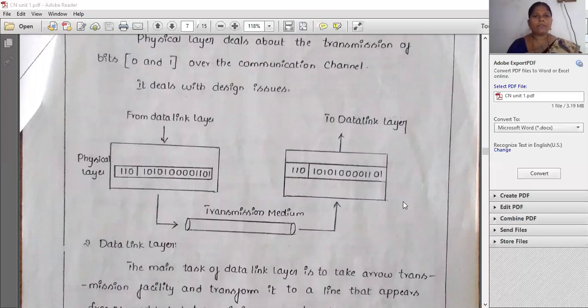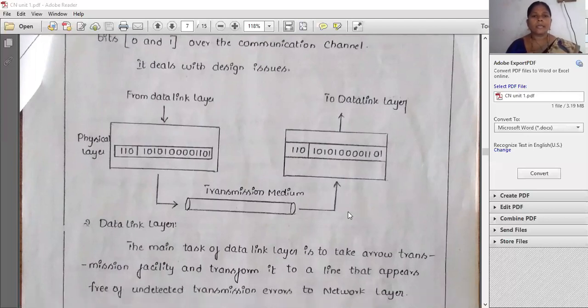That's why the physical layer completely deals with the data. Whatever data we send through the keyboard and mouse is converted into zeros and ones. That data is sent from the physical layer to the data link layer.